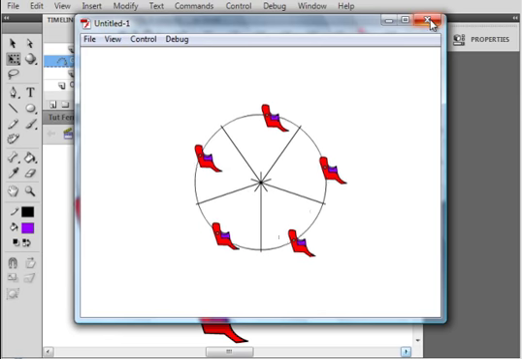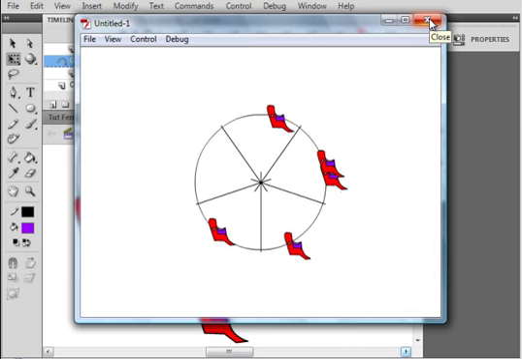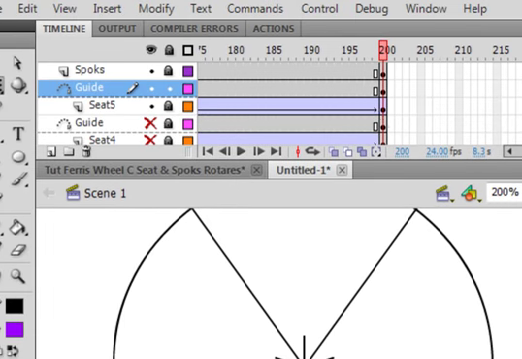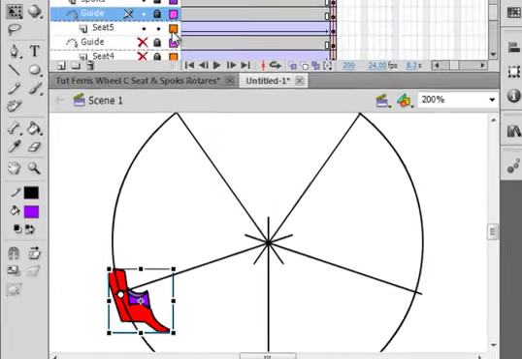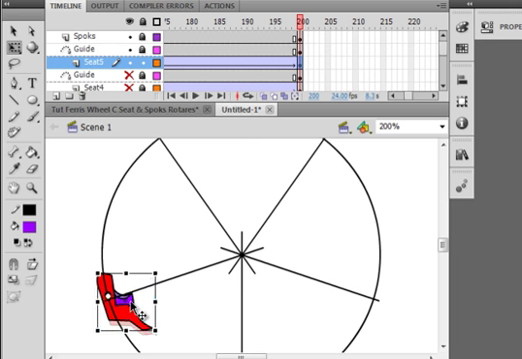Whoa, something's wrong. One of them is wrong. I don't know which one it is. When I did number 5 on the last frame, the 200 frame, when I moved the seat, I'm going to unlock the seat again. I put it here right at the beginning, so when it got at the 160 mark, it tried to go all the way back that way. And I should have had this dot up there, so I'm just going to move that up there. You probably didn't get this problem. You probably did it right.